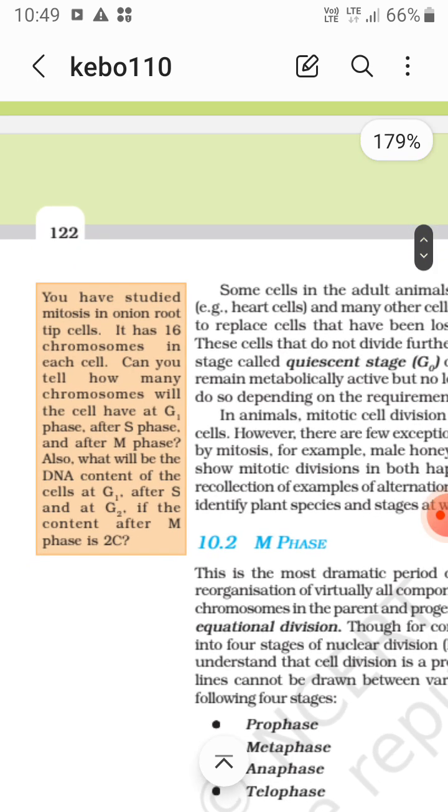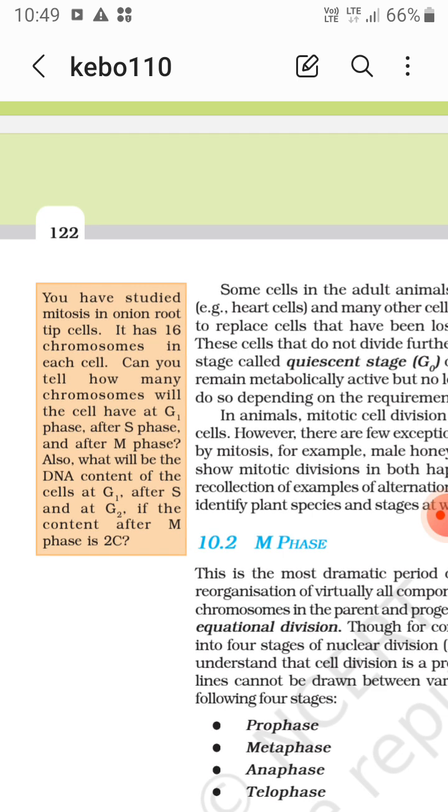Anyway, you have studied mitosis in onion root tip cells. It has 60 chromosomes in each cell. Can you tell how many chromosomes the cell will have at G1 phase, after S phase, and after M phase? At G1 it is 60, at S phase it is 60, and even after M phase it is 60.